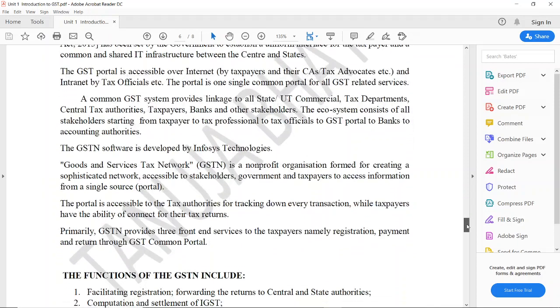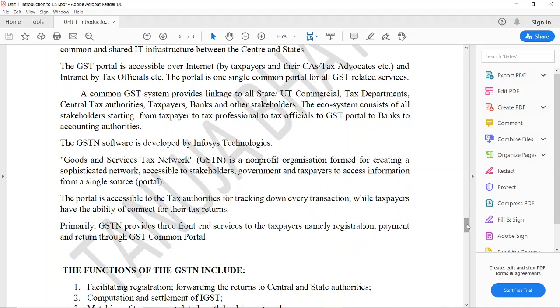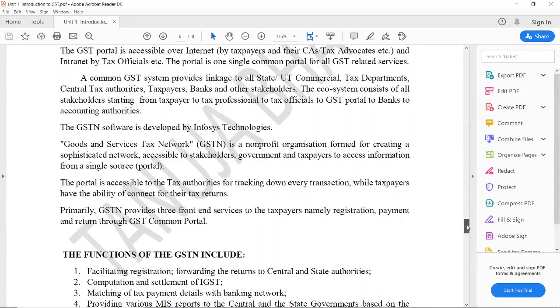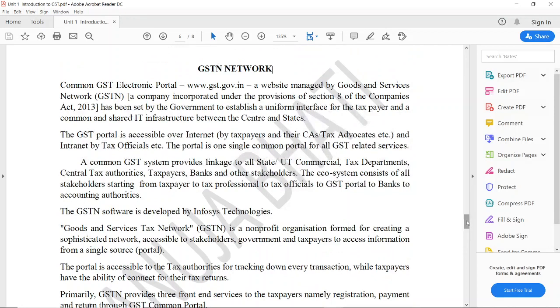So this software is being developed by Infosys Technology, and it provides user-friendly services to all the taxpayers in respect of filing their returns, making the payments, registration, etc. There has to be a common portal in order to communicate to the government, and this is the site called the GST Network, which is www.gst.gov.in.